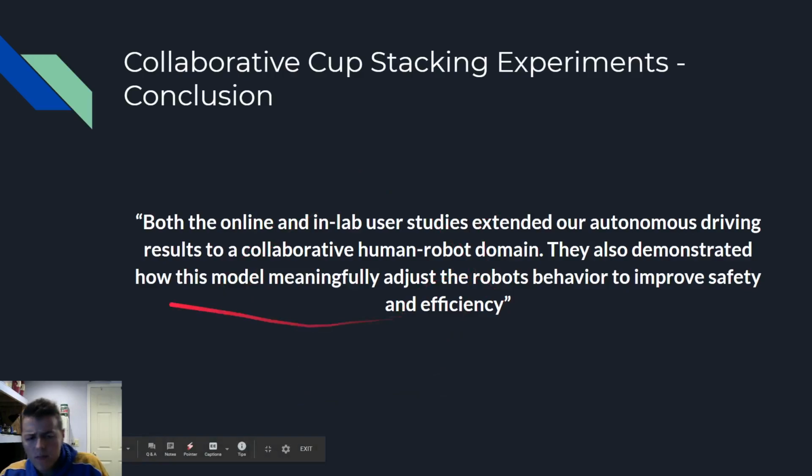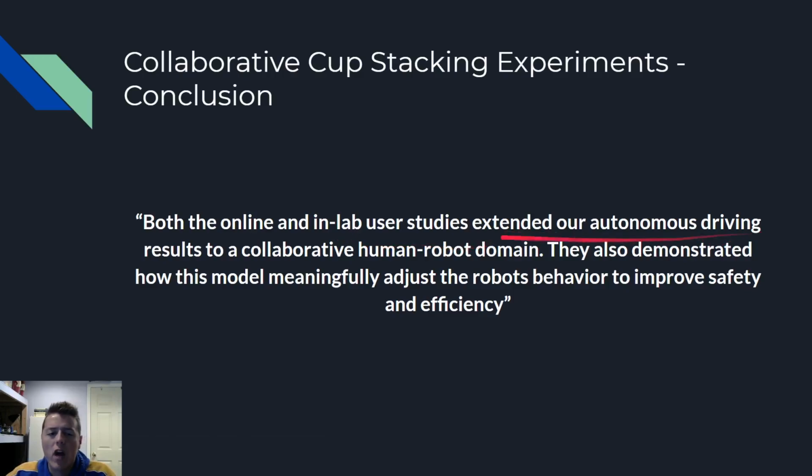So here's the conclusion. Both online and in-lab user studies extended our autonomous driving results to a collaborative human-robot domain. They also demonstrated how this model meaningfully adjusts the robot behavior to improve safety and efficiency. So what does that mean? When they refer to extending our autonomous driving results, they're referring to the online experiment from the cup stacking, where it basically predicted what decision the humans will make. This in-lab study actually incorporated a robot in it, and that was how it studied safety and efficiency.